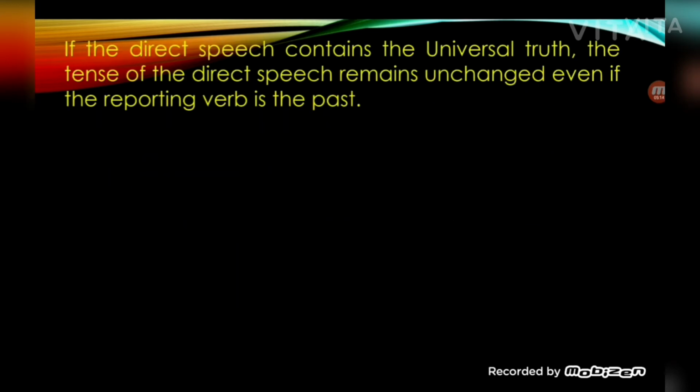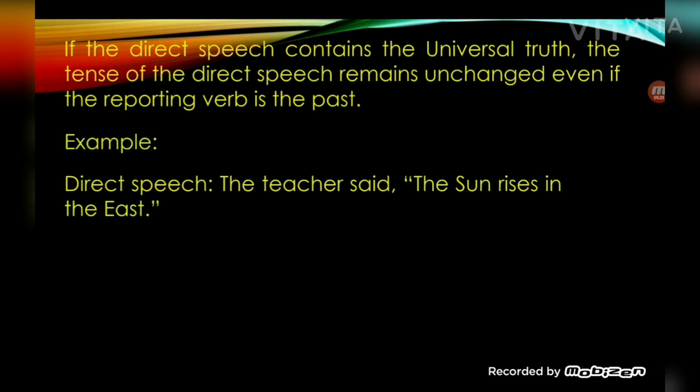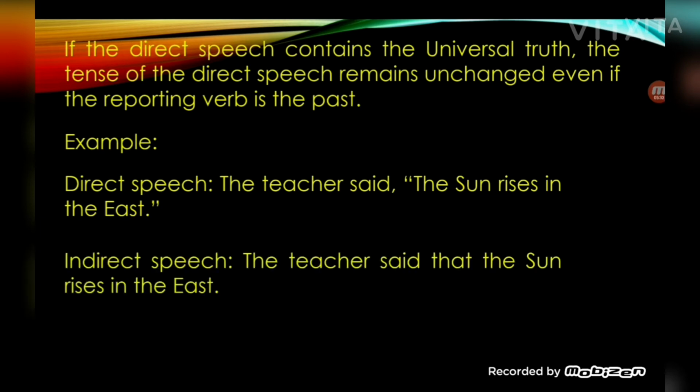If the indirect speech contains a universal truth, the tense of the direct speech remains unchanged, even if the reporting verb is in the past. For example, the teacher said, "The sun rises in the east." It's a universal truth, and there is no change in that. It will be reported as it is. The teacher said that the sun rises in the east.